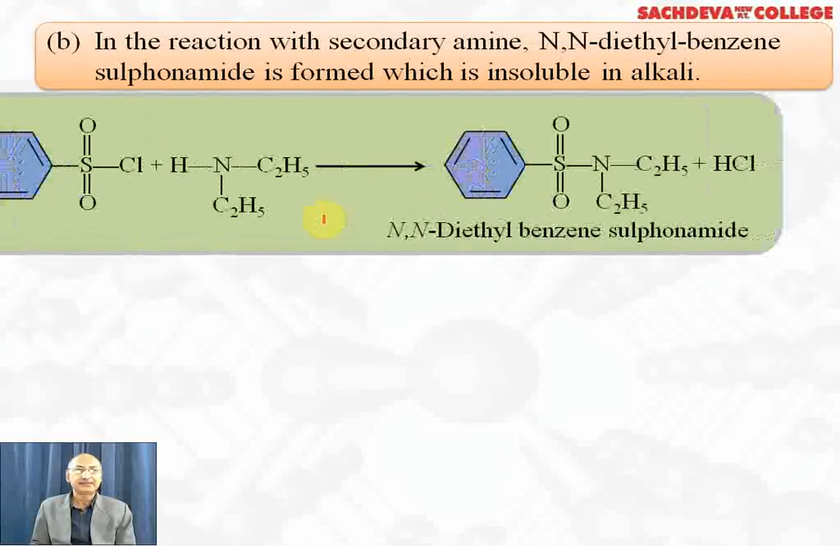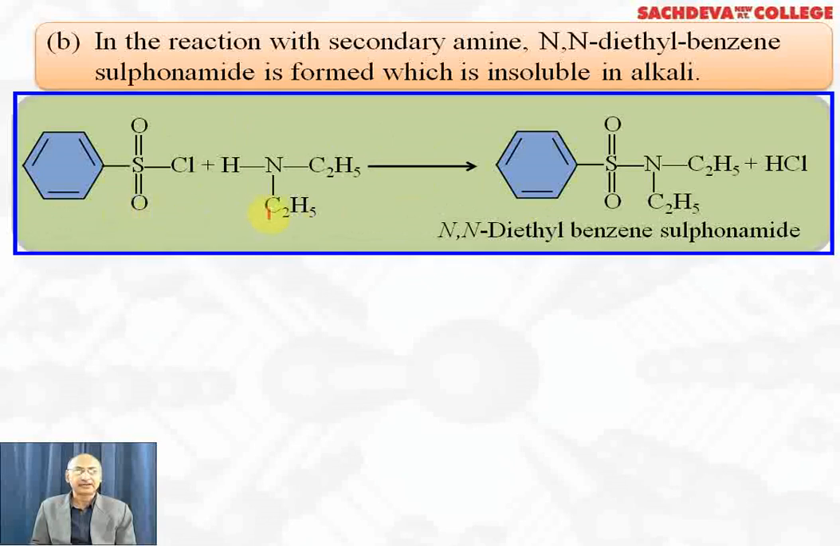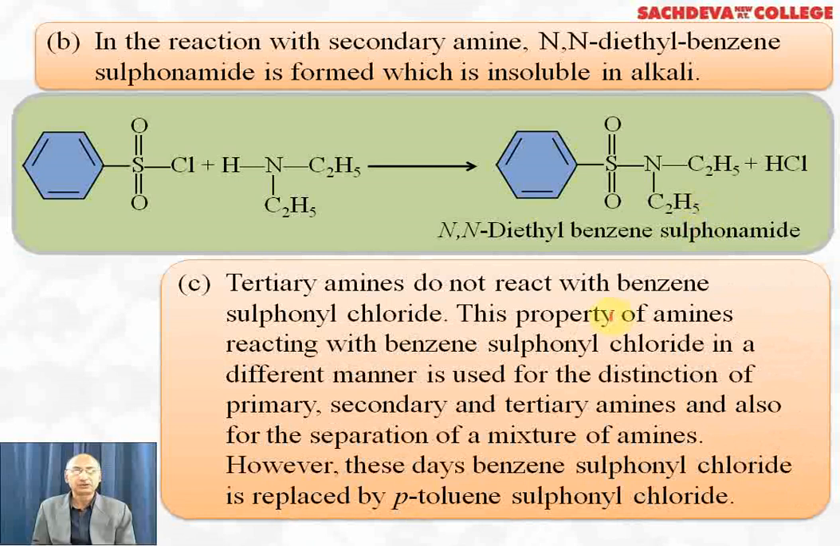In secondary amine, benzene sulfonyl chloride reacts, HCl is removed and we get N,N-diethyl benzene sulfonamide. This does not react with NaOH because there is no hydrogen which can react with NaOH. So this compound is insoluble in alkali. Tertiary amines do not react with Hinsberg reagent because there is no hydrogen attached to the nitrogen. So that is the reason that this test can be used to distinguish between primary, secondary and tertiary amines.